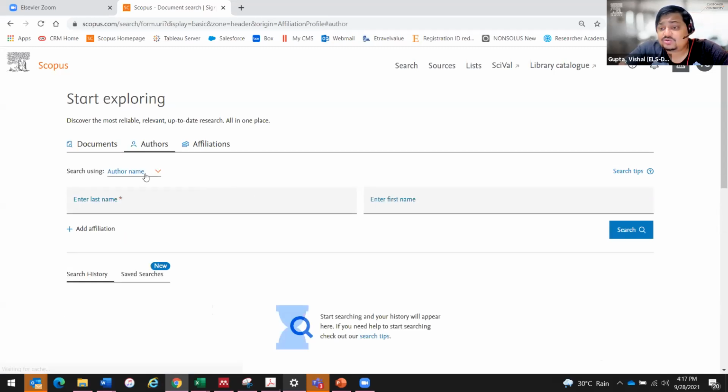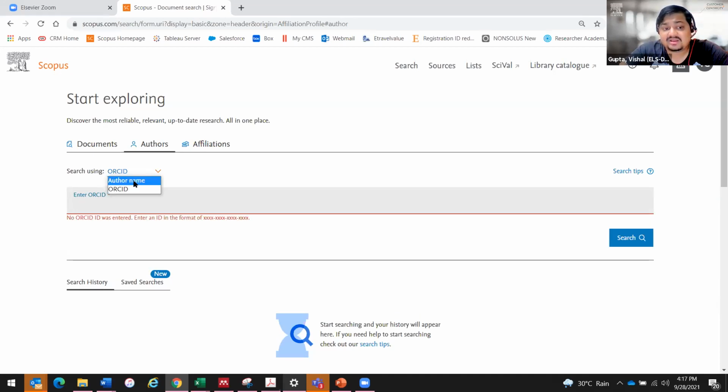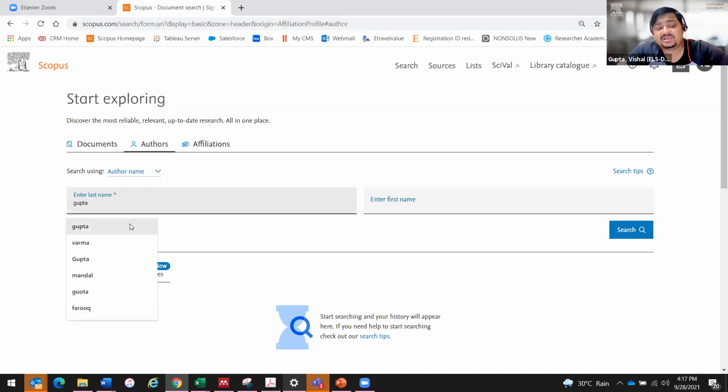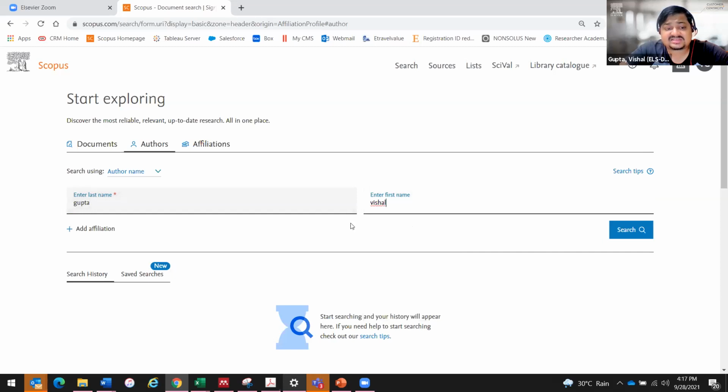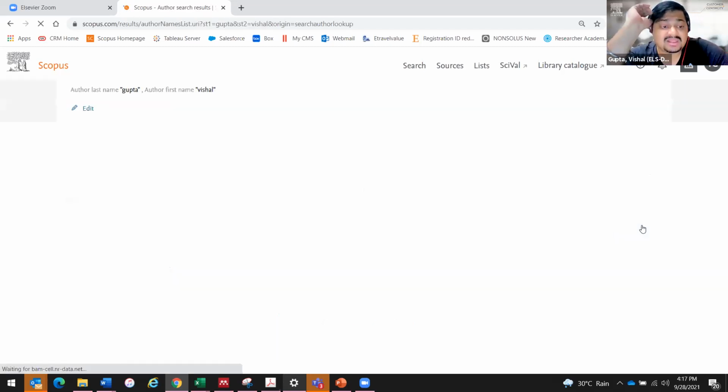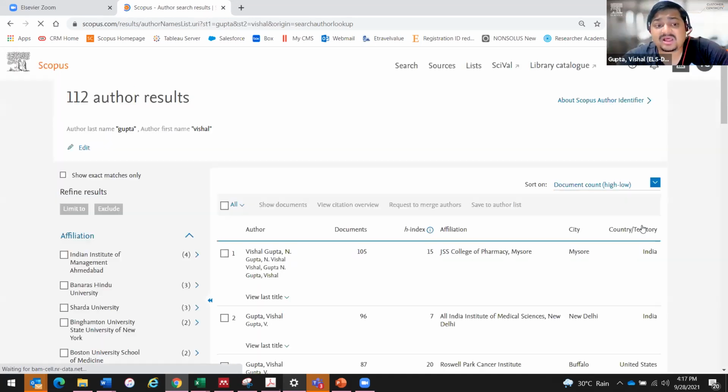I can either use the name of the author or I can simply use the ORCID. So if I know the ORCID, I just put it here. It becomes so easy to find someone. But let's say I am using the first name and last name, and I put in just my name, just to show you an example. And you see, just putting Vishal Gupta, I get 112 author results.